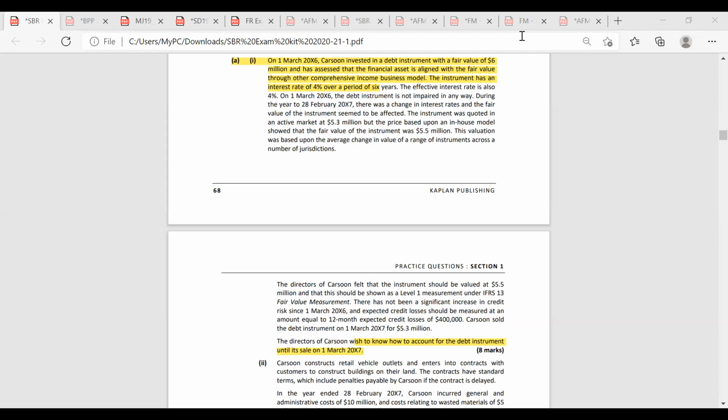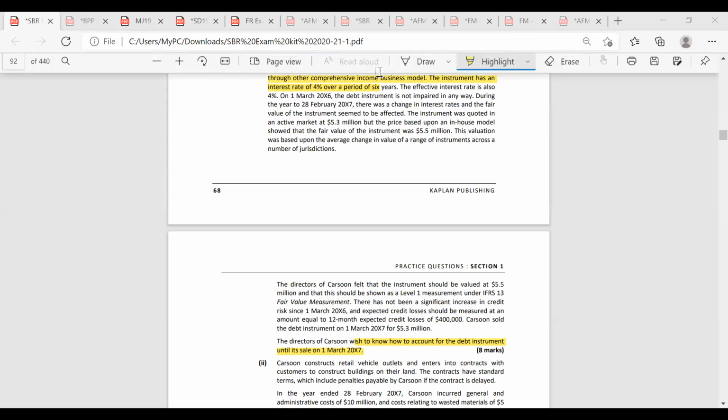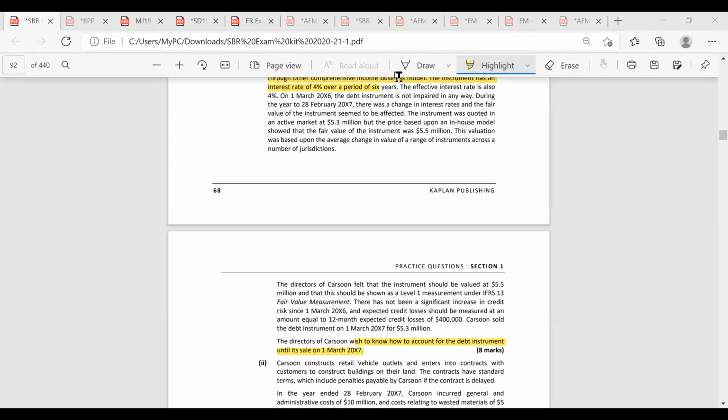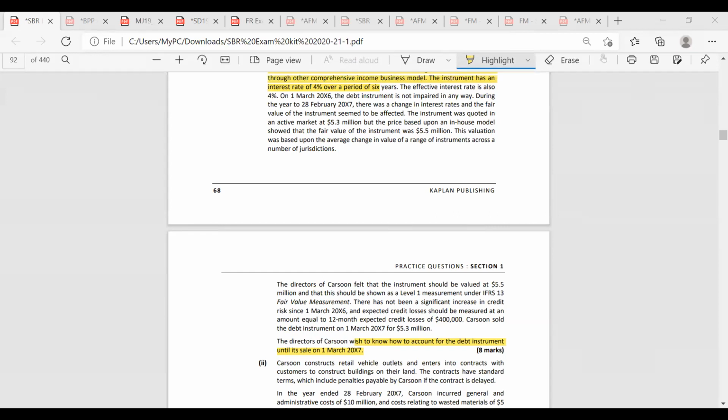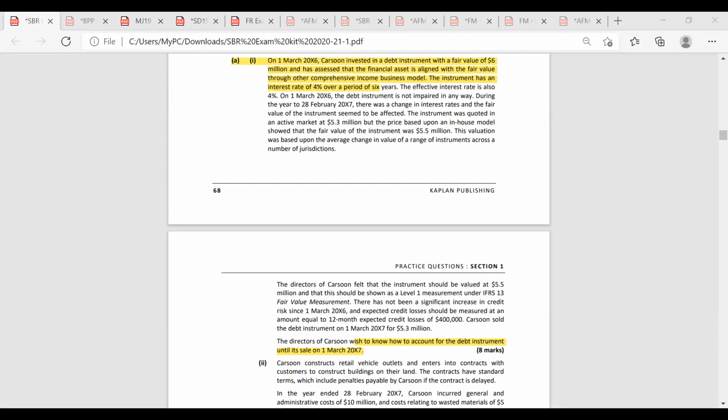So guys, have you gone through it? So here, is it a debt investment which is accounted using the FVTOCI model or the FVTPL model?